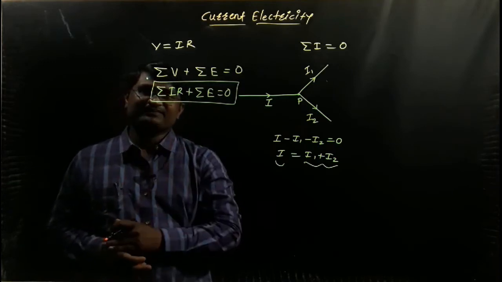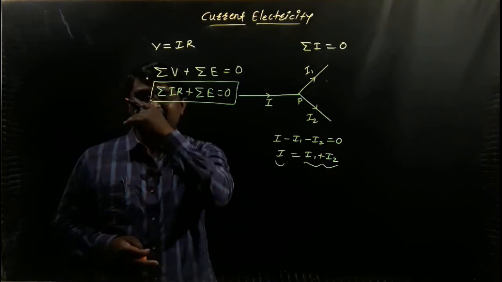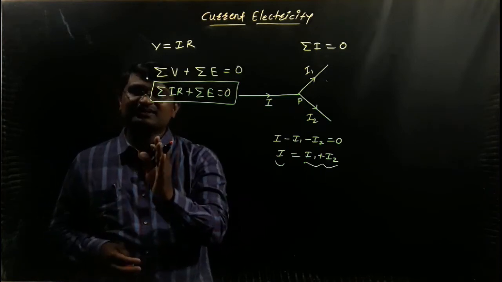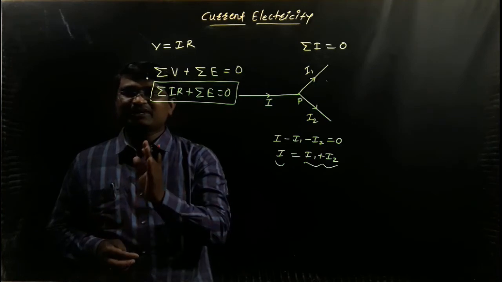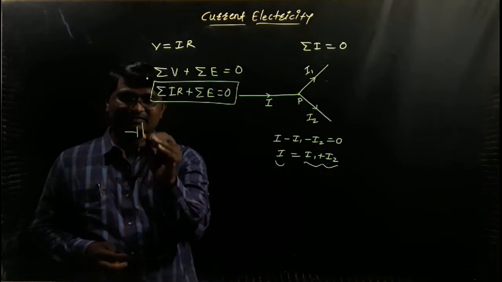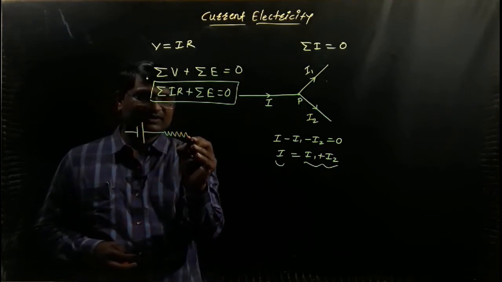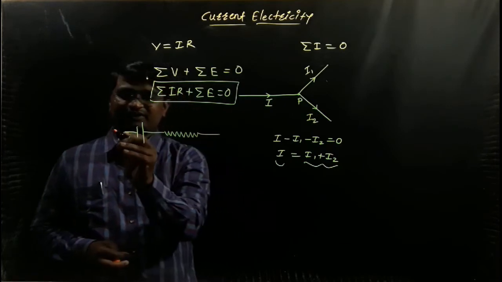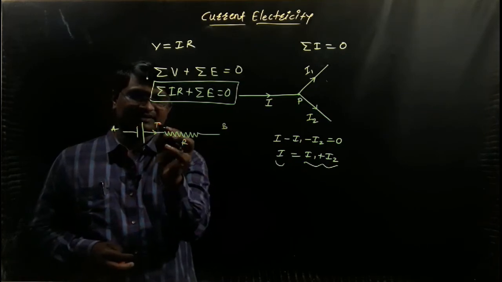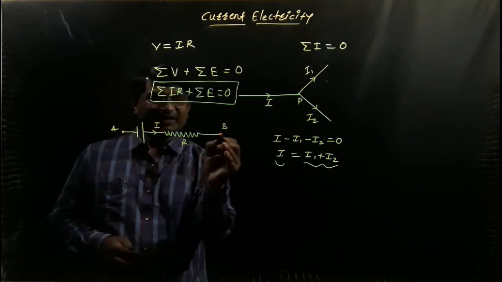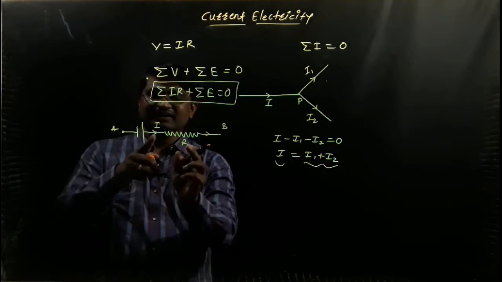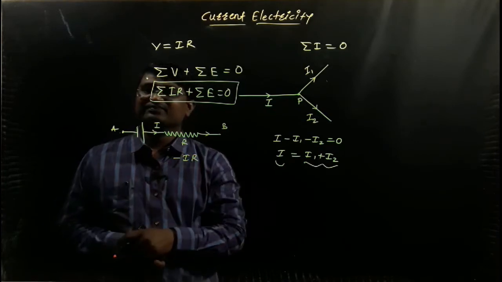Its sign convention is very easy to understand. If the direction of tracing is exactly similar to the direction of electric current, remember that, it is very important, then the potential difference is negative. Imagine that this is a cell and there is one resistance connected here, and we are moving from A to B. This is the direction of electric current, I. When we move from A to B, this is the direction of tracing, and the direction of electric current is exactly similar, so the potential is negative.